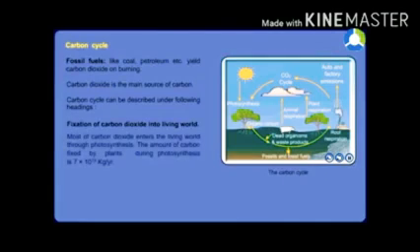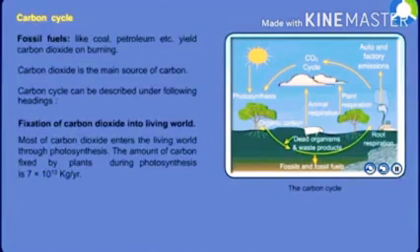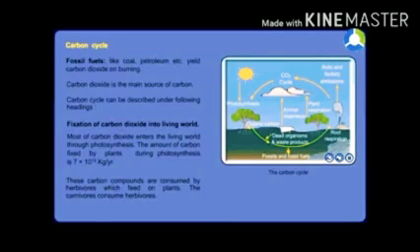The carbon cycle can be described under the following headings. The fixation of carbon dioxide into the living world. Most of the carbon dioxide enters the living world through the photosynthesis process. The amount of carbon fixed by plants during photosynthesis is 7 into 10 power of 13 kg per year. These carbon compounds are consumed by herbivores which feed on the plants. The carnivores consume the herbivores.